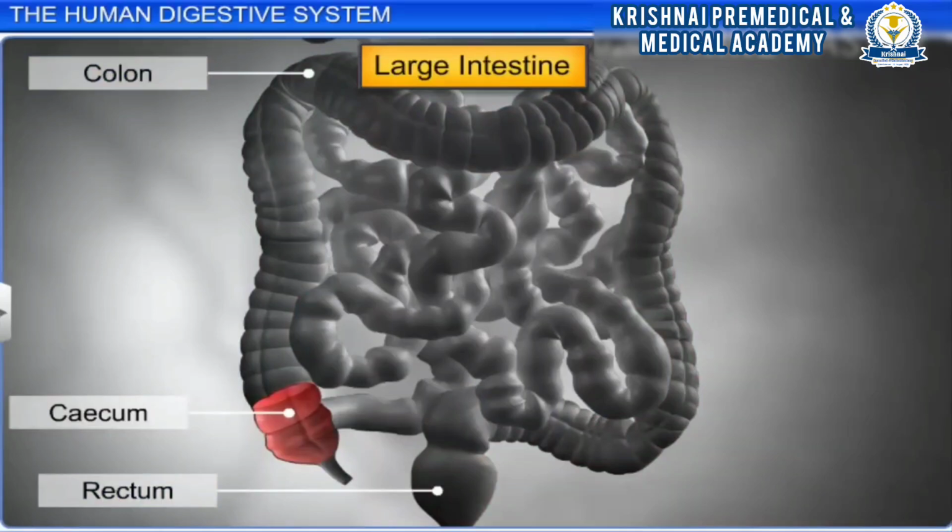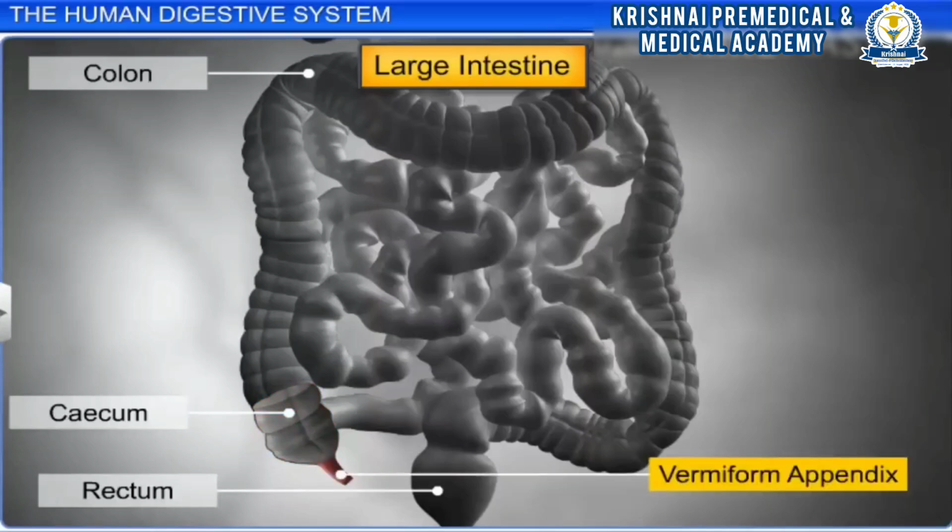The cecum, a small blind sac which hosts some symbiotic microorganisms, is not as developed in humans as in ruminants. Also, in humans, the cecum gives rise to a narrow finger-like tubular projection called the vermiform appendix, which is a vestigial or functionless organ.